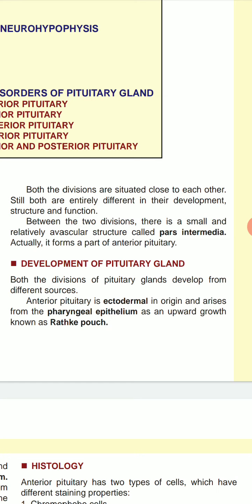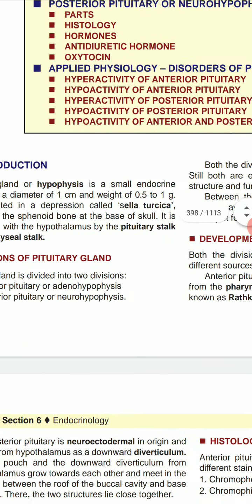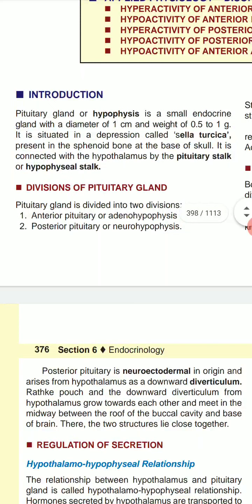What is ectodermal? Ectodermal means outer layer of cells. That is, the anterior pituitary arises from the outer layer of cells. Posterior pituitary is neuroectodermal in origin and arises from the hypothalamus as a downward diverticulum. These are the basic concepts of the pituitary gland.